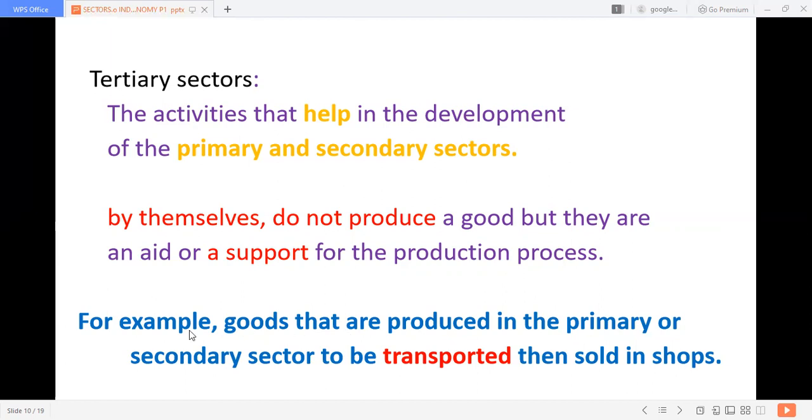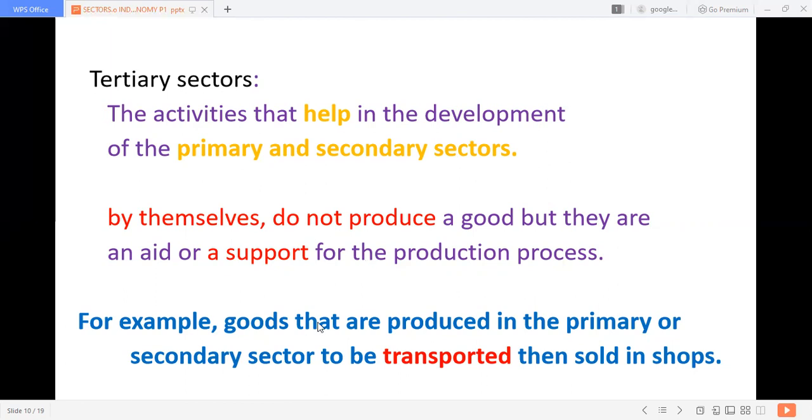These do not directly produce goods by themselves, but they support the production of goods.